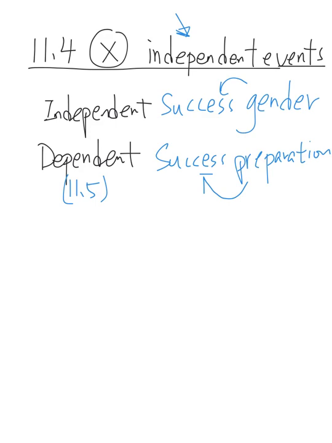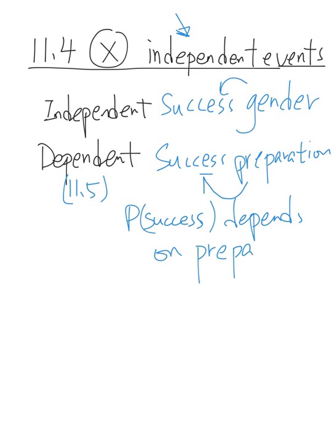So you can see that the probability of success depends on preparation. On the other hand, gender is independent of whether you get success, or the success is independent of what kind of gender you have.